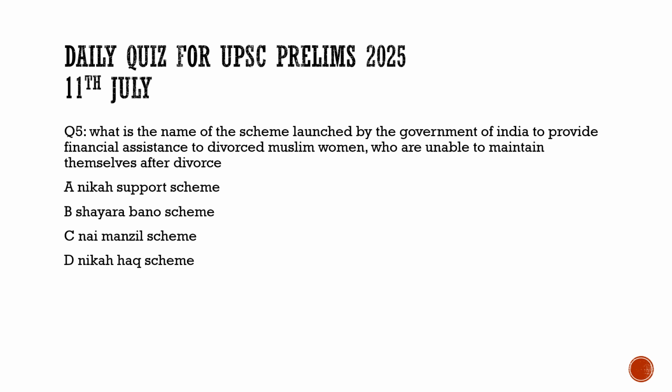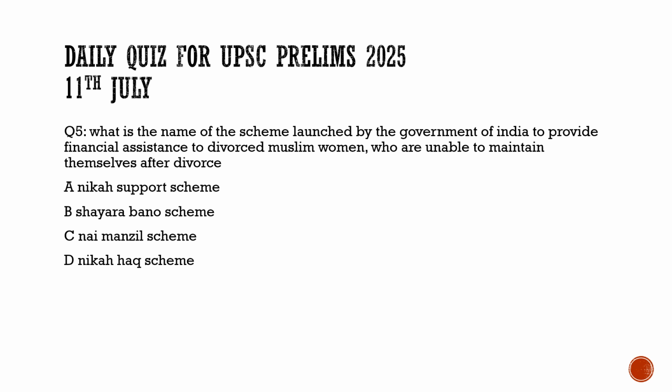If I will try to remind you about the harmonious construction of two laws. So with respect to that, here the question is asked, what is the name of the scheme launched by the government of India to provide financial assistance to divorced Muslim women? So this is Shayara Bano scheme. It was launched in 2020. So this scheme provides the financial assistance to divorced Muslim women.